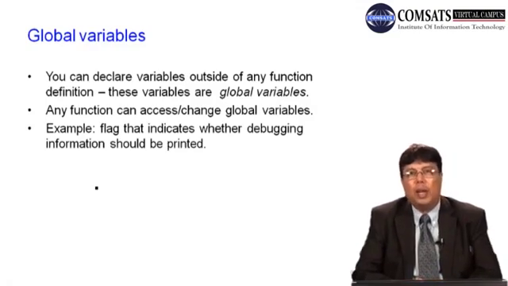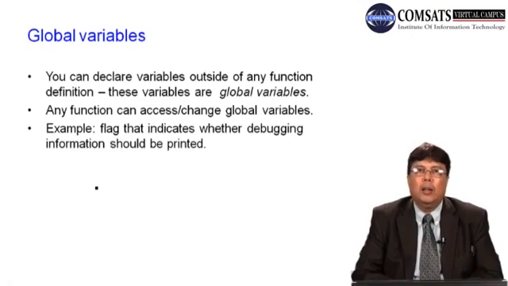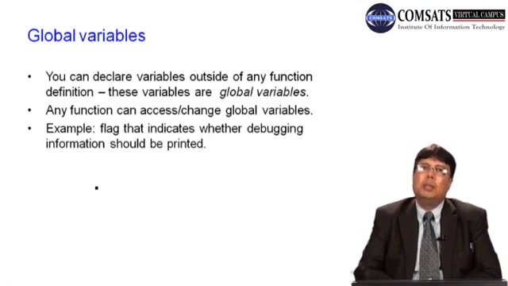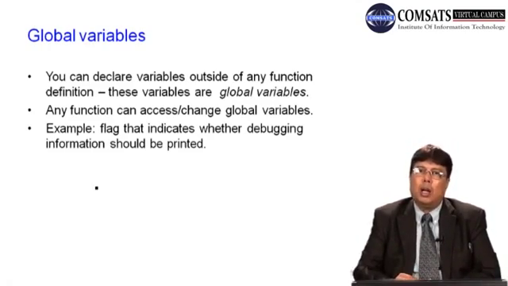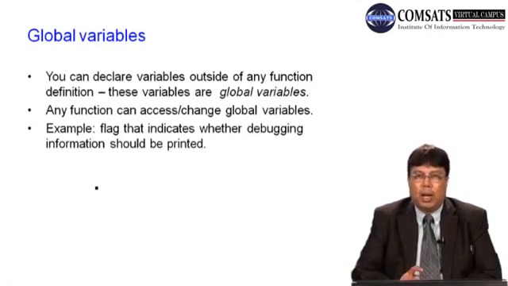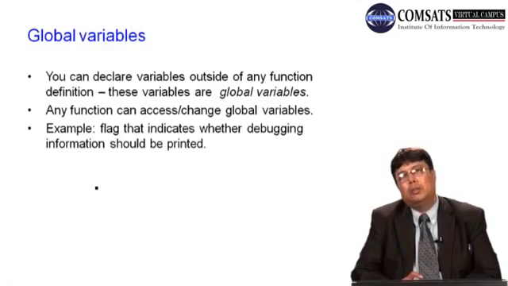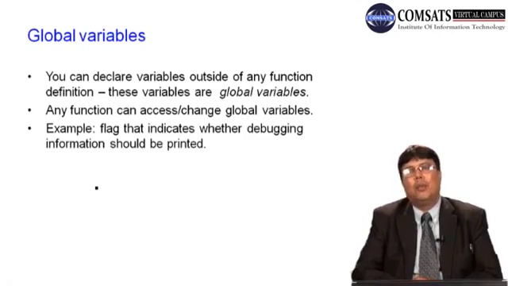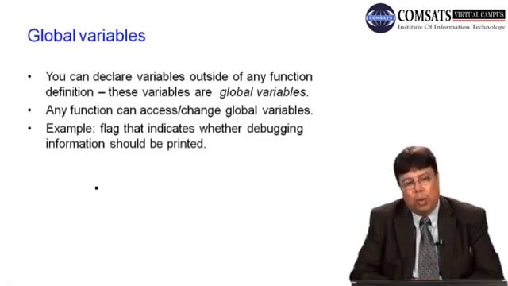If you want your variable to remain there till the execution of the whole program, and if you want your variables to be visible to all the functions, मैंने भी आपको बताया local variables are those variables which are defined within the function and are visible within the function. But if you define a global variable, it means that these global variables are visible to all the functions, and therefore their life is throughout the execution of the program.